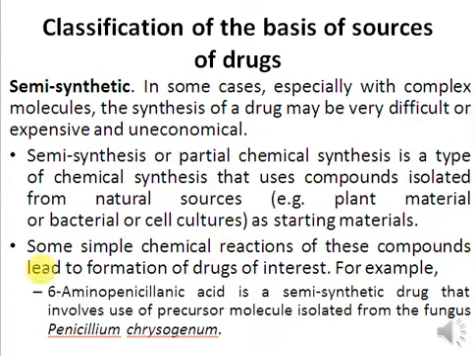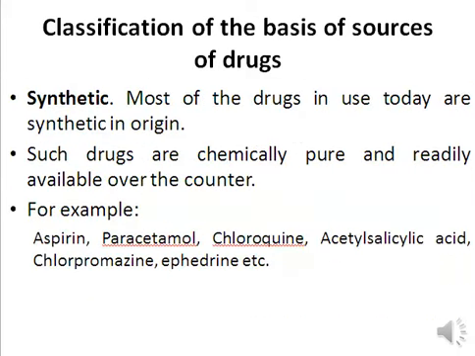For example, we were interested to synthesize 6-aminopenicillinic acid, right? But it's very difficult to prepare this. It is a very complex structure. So what we did, we took penicillinic acid, which was actually isolated from the fungus Penicillium chrysogenum, and we carried out just amination of this penicillinic acid. The amination of this penicillinic acid yielded 6-aminopenicillinic acid. Now this is a simple semi-synthetic process. So in a semi-synthetic process we make use of a starting material that already exists in nature, and we carry out a simple chemical reaction on it.